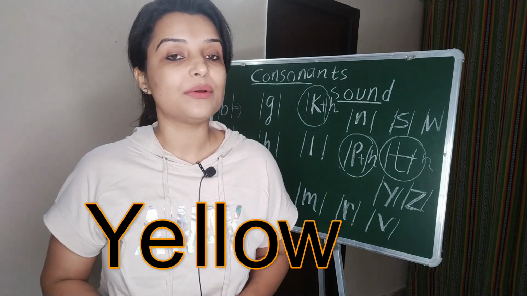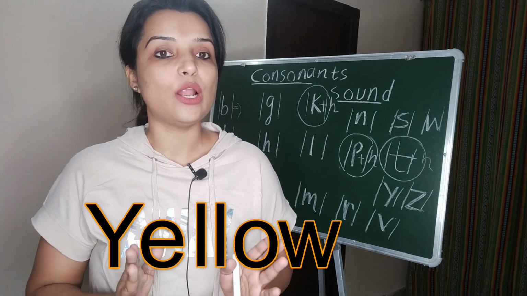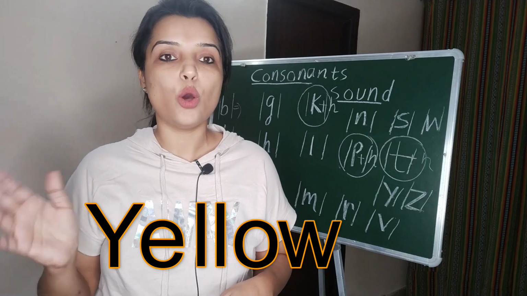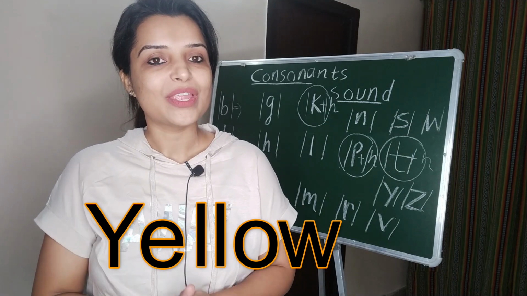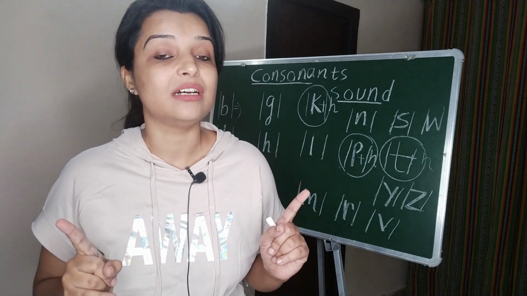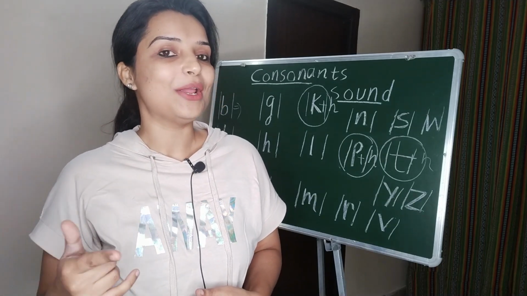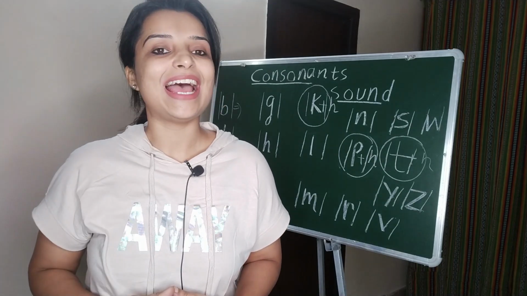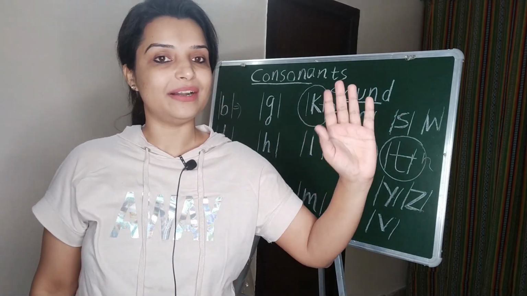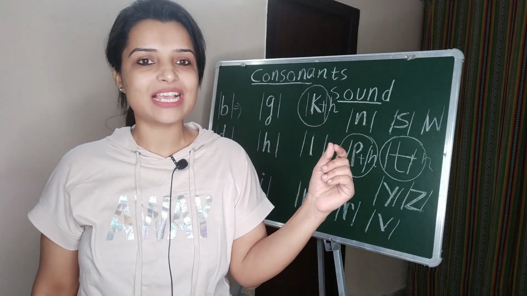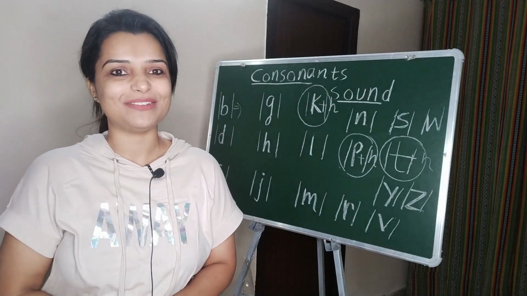Y-E-L-L-O-W. What is the sound of Y? It is "yuh", right? It is not "ellow", it is yellow. So I hope the sound of Y is very much clear. Whenever you see Y-E-A-R, you're not pronouncing it as ear, or yellow as ellow or anything like that. It is year. A very beautiful sound of Y is coming. Wow, it's lovely, right?